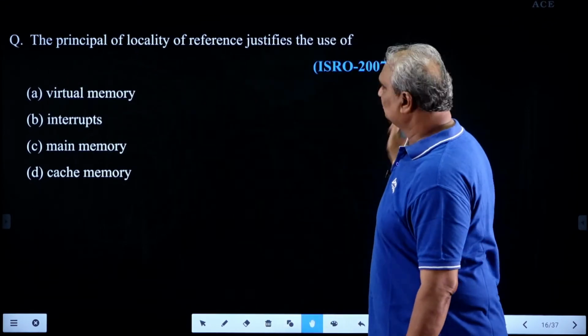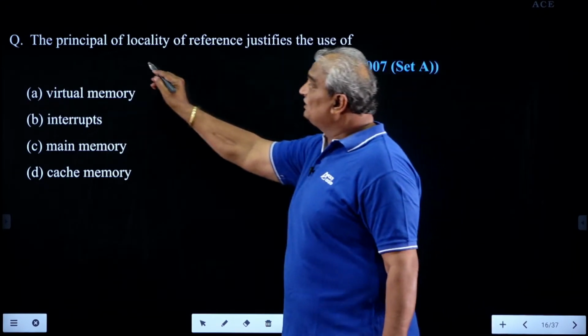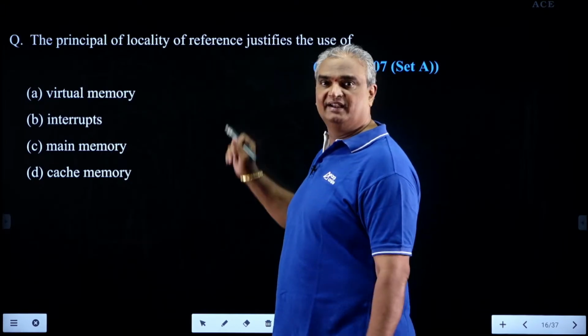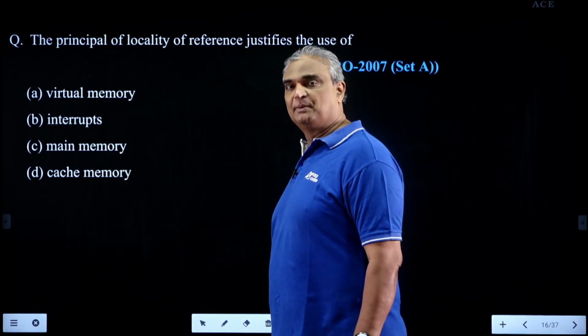This question was given in 2007. The principle of locality of reference justifies the use of... It belongs to the cache memory concept.